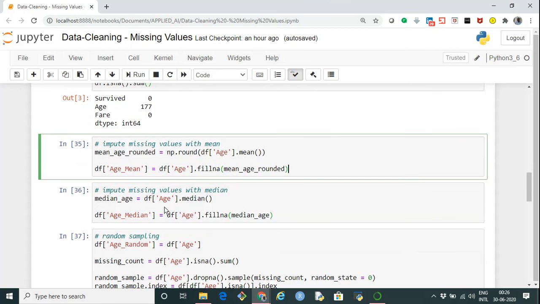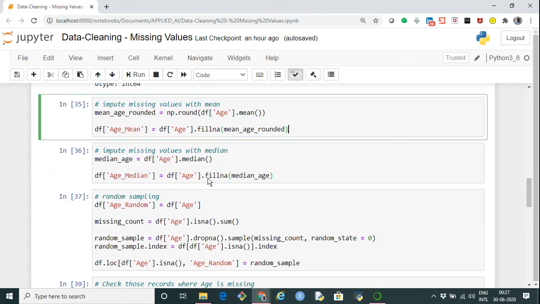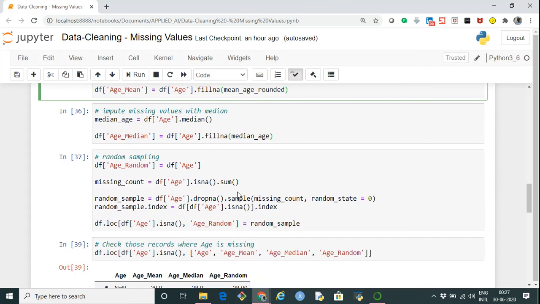Now the other method is we can use the median value. Again, first I have calculated the median value of the age using df age dot median, storing it in a variable, and wherever there is a missing value in the age, using the dot fillna method, I am replacing those NA values by the median value of the age. Again, I am creating a new variable age underscore median. So that's another variable that I've created. And the third method is random sampling.